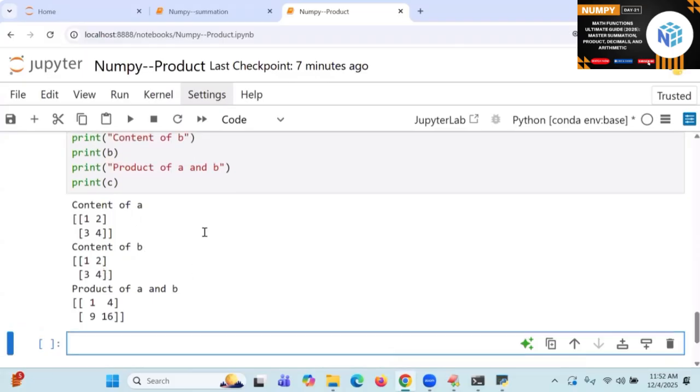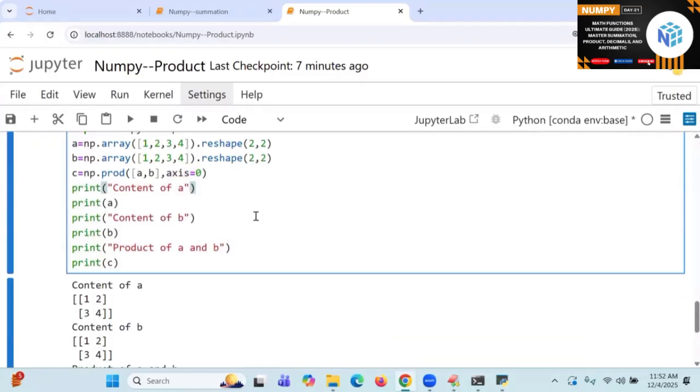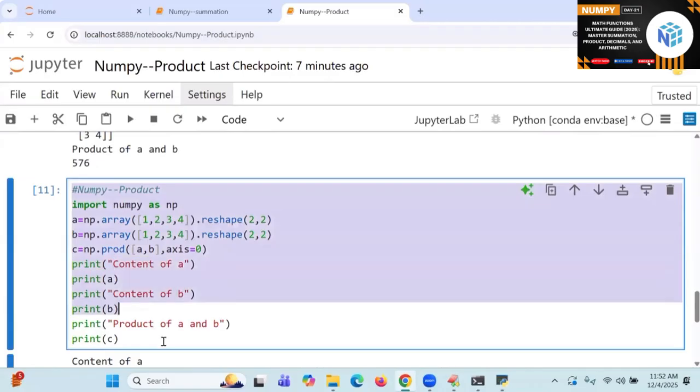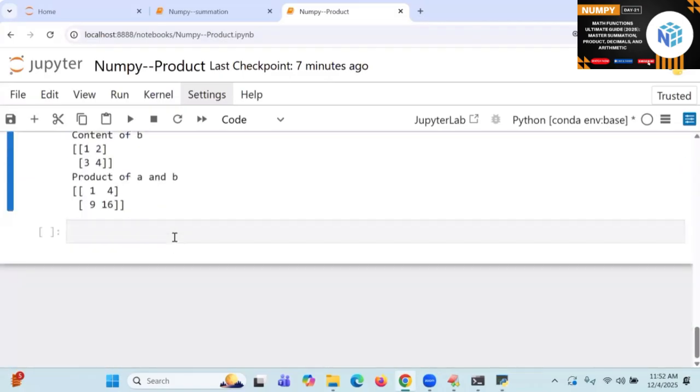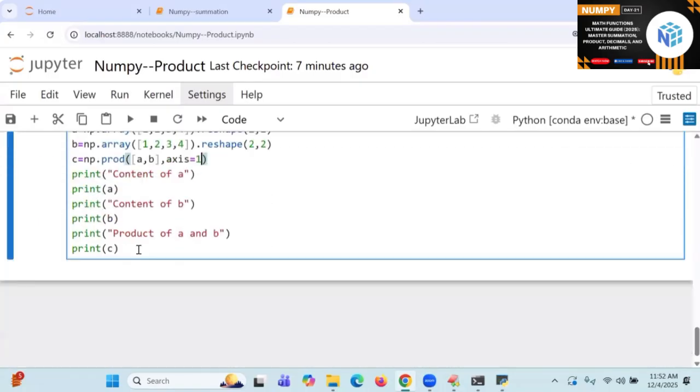Yes. What is this? Axis is equal to 0 says rows or columns? Right. Good. Let me go for axis is equal to 1 once. No more confusion. Try to have some clarity.